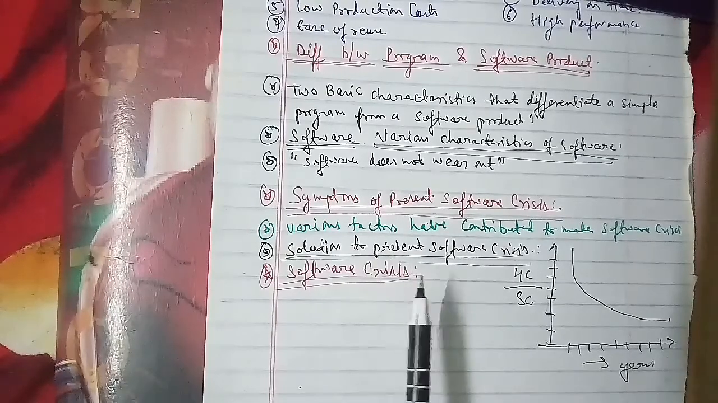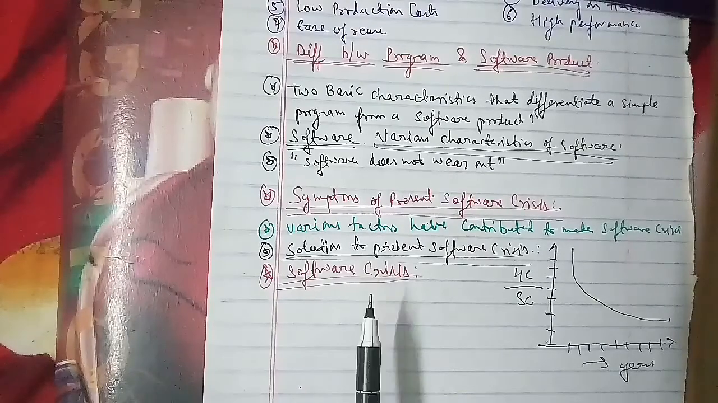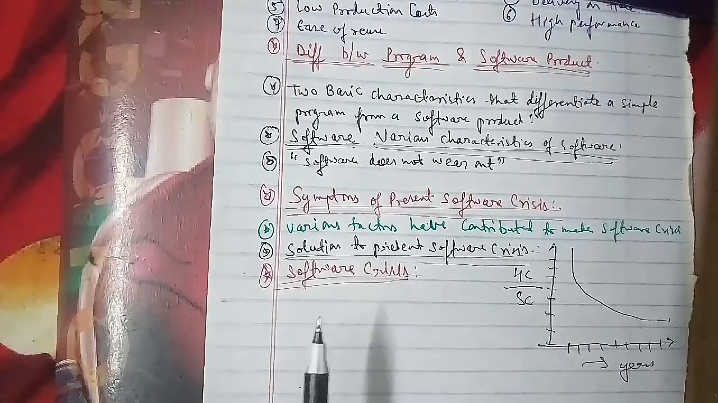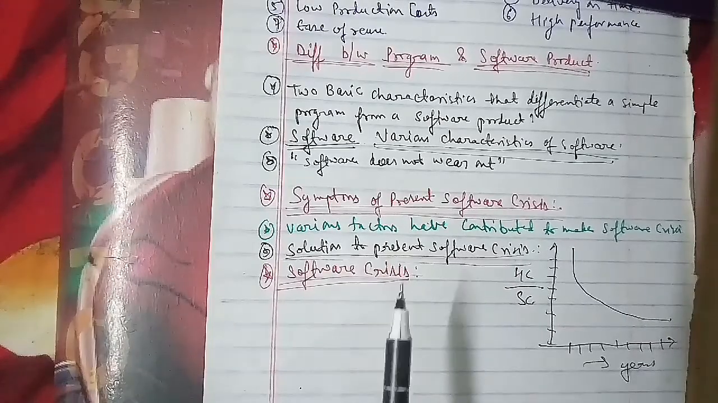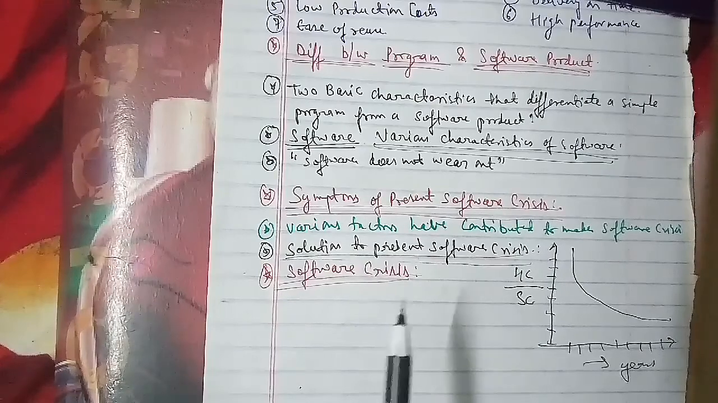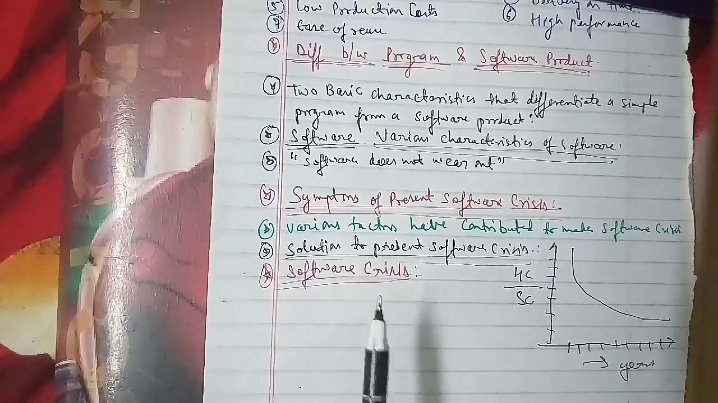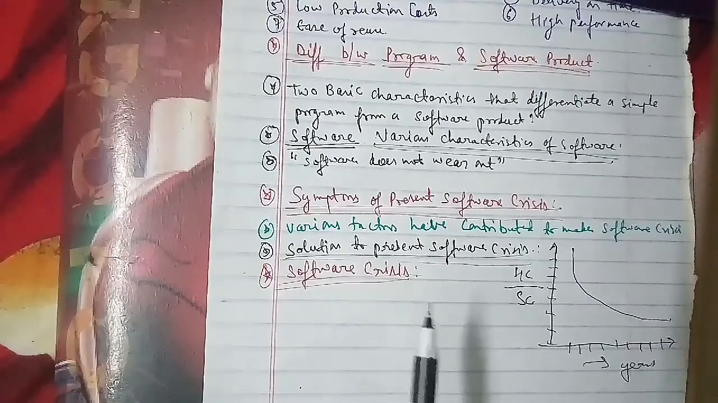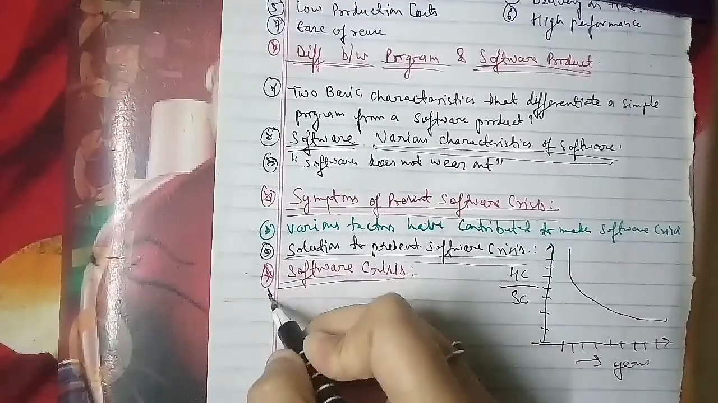Now we'll move ahead with another important question in software engineering processes. The question is: explain the following statement, software engineering is a layered technology. This has been asked for 10 marks. So let's go ahead.